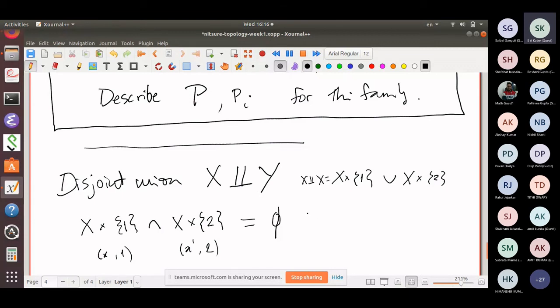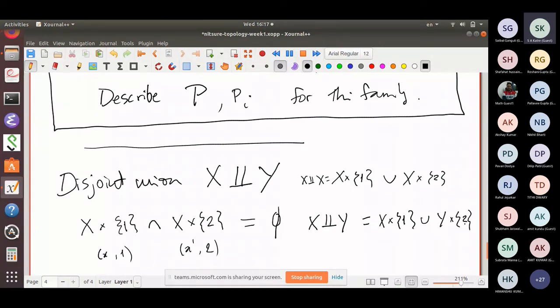So I have my general recipe. I don't have to worry about whether X and Y have common elements, then do something, don't have common elements, then do something. Just give a simple recipe always: X disjoint union Y equals X cross 1 union Y cross 2.